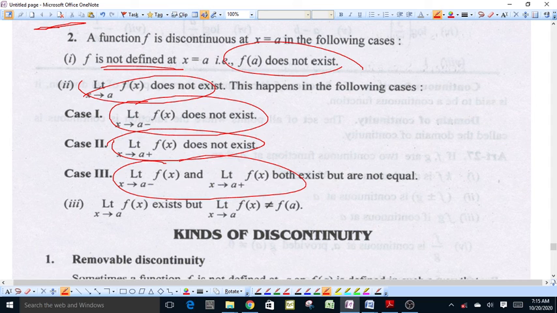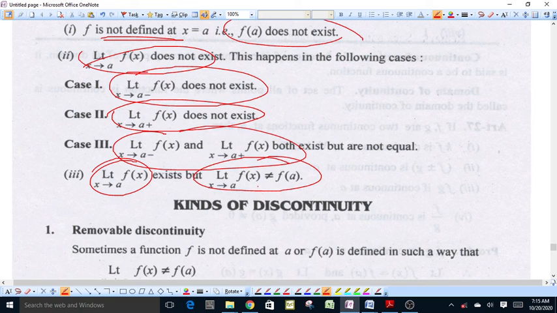Third is limit of function exists but limit of function is not equal to value of function at x equal to a. Limit of the function exists, the value of the function also exists, but they are not equal.